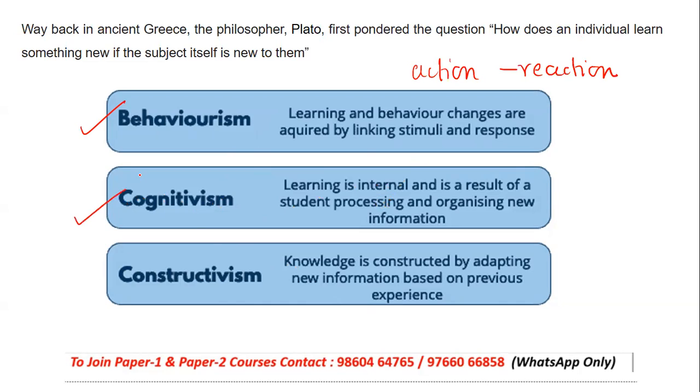Now, coming second is cognitivism. When we talk about cognitivism, it is basically processing.